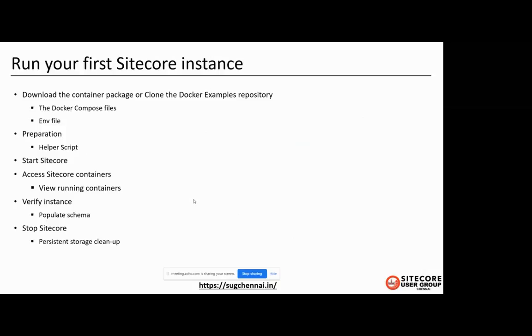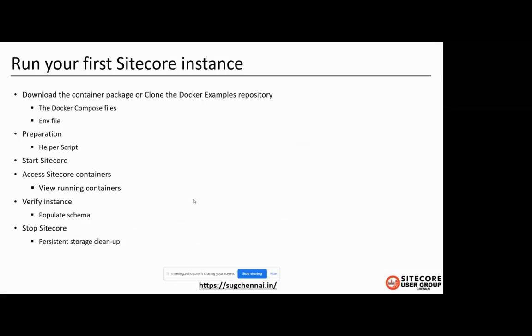Now we'll see how to set up and run our first Sitecore instance. Quickly, we can get an out-of-the-box single instance up and running with minimal configuration. I'll explain the approach now. You can use the same approach to start any configuration.